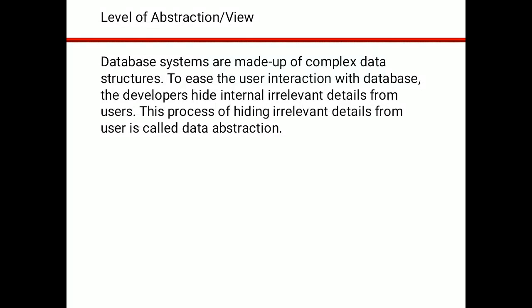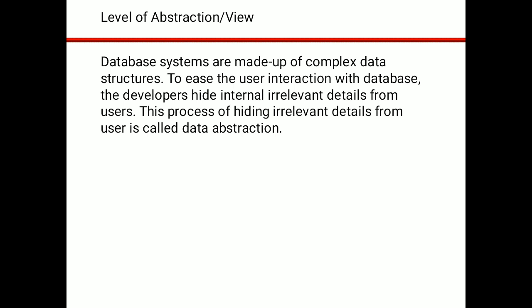Hello dear students. Today we will see the topic level of abstraction or different types of views in database management system. Now as we know, a database system is the backend of any software. It has some complex data structures to store data, and to make it easy for the user to interact with the database, the developers hide some internal structure from the users. This process of hiding the irrelevant details from the user is called data abstraction.